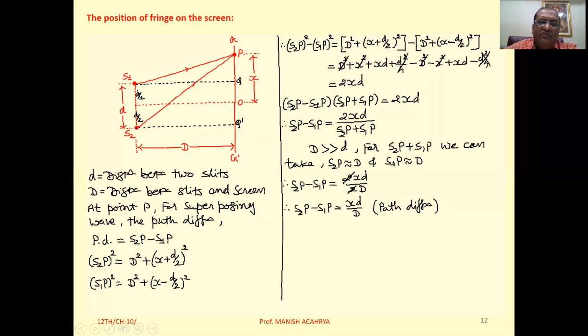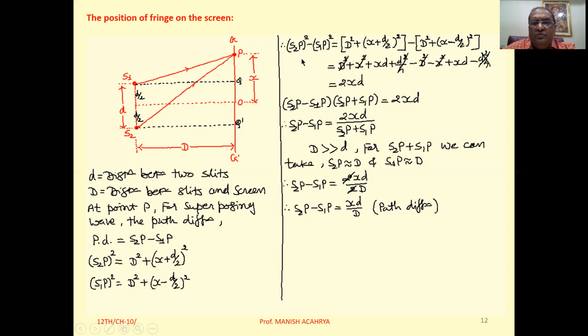Similarly, to find out S1P, here see, take the triangle S1QP. So at Q it is right angle. Now we can write S1P square that is S1Q square, that is D square, plus QP square. So we can write QP that is x minus d by 2. Okay. So S1P square is D square plus x minus d by 2 whole square.